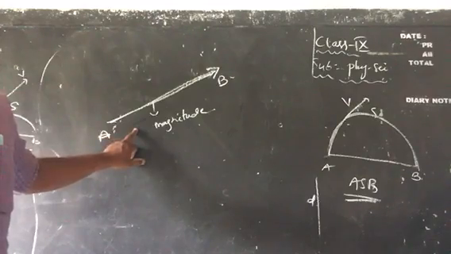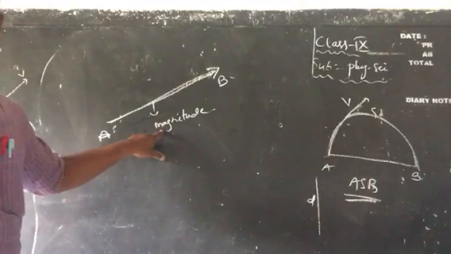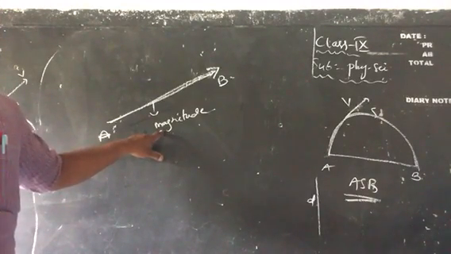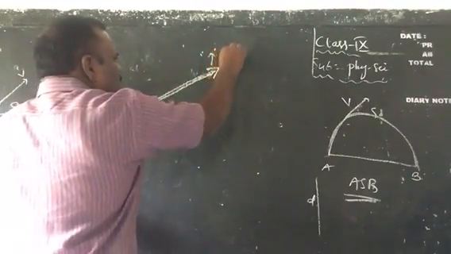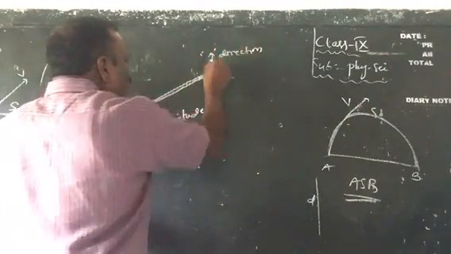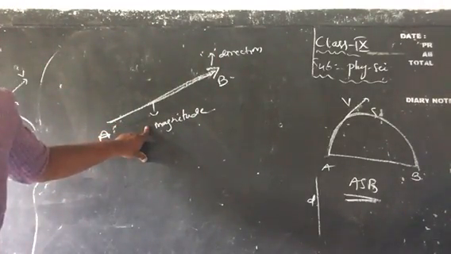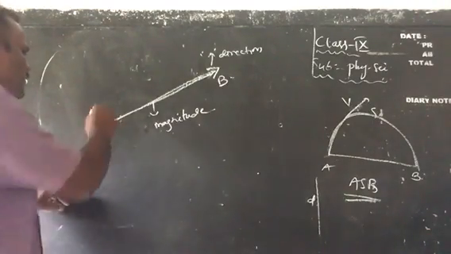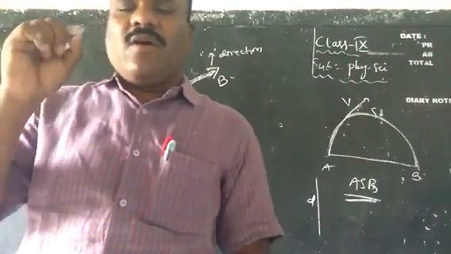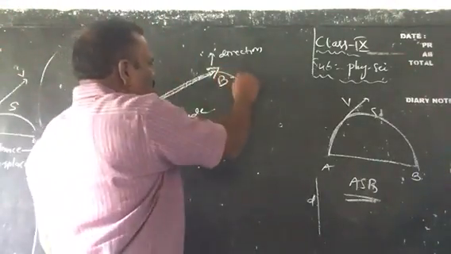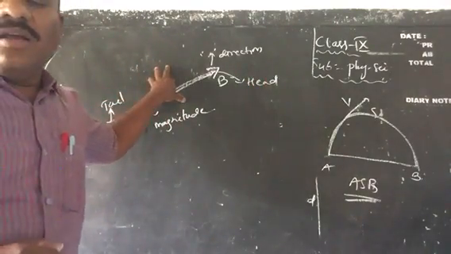Its length indicates magnitude, and the arrow indicates direction. So both magnitude as well as direction, so it is a vector quantity. Here A is called the tail, and point B is called the head. So this is the symbol to represent the vector quantity.